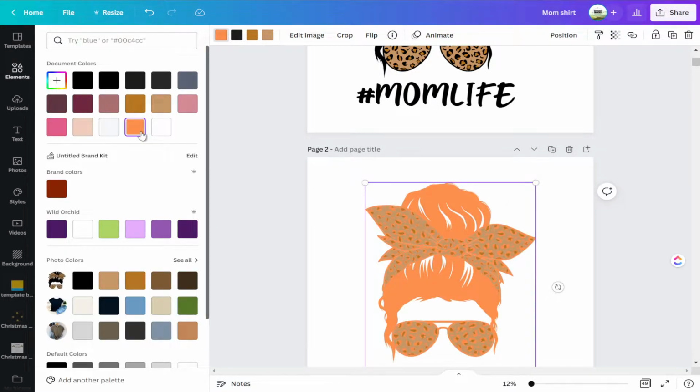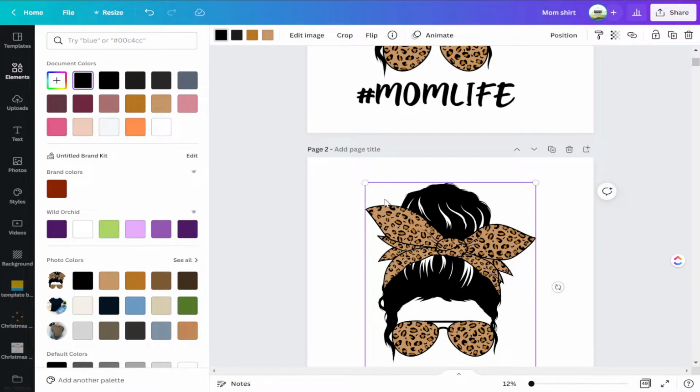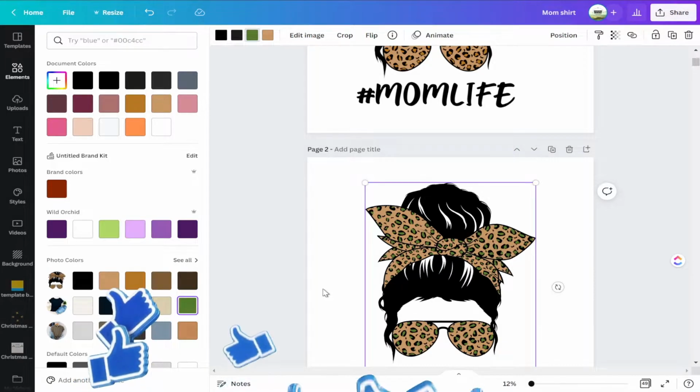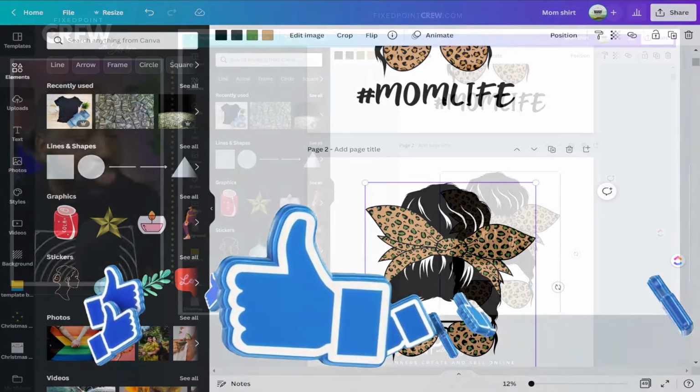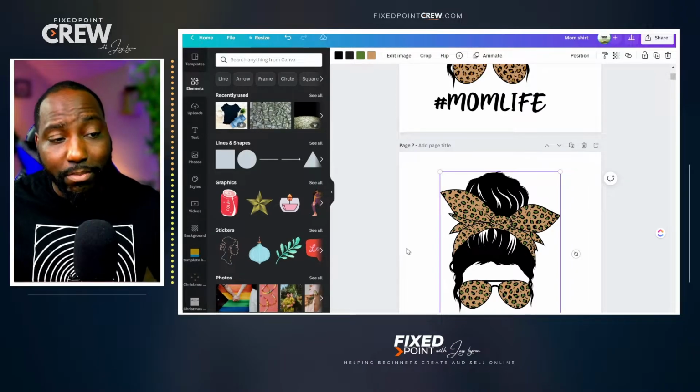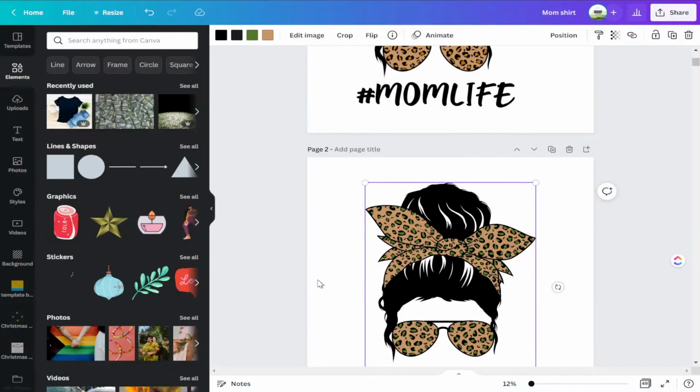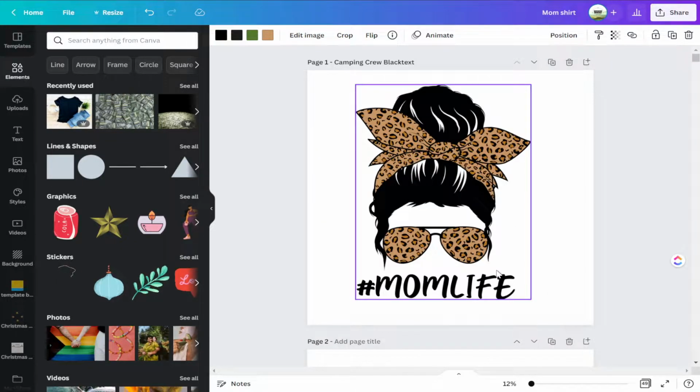Let's change this to orange and see what it's talking about here. Again, all the black changed to orange, but we want to keep the black because the black is kind of focused on what we're working with. If you want to change one of the colors to a different color, we have that here, a little army fatigue going on. And this is what I mean by changing the original design: taking some things away, adding some colors in. It doesn't need to be a lot of change to the design, but it needs to be different from the original state. In our case today, we're going to work from the PNG file.